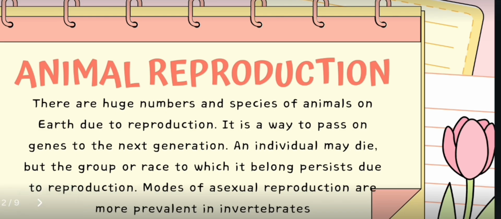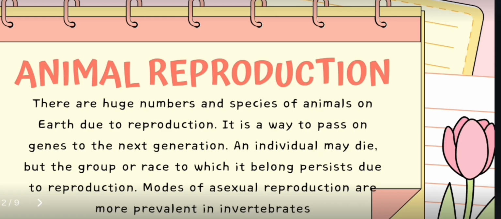There are huge numbers of species of animals on Earth due to reproduction. It is a way to pass on genes to the next generation. An individual may die, but the group or race to which it belongs persists due to reproduction. Modes of asexual reproduction are more prevalent in invertebrates. There are two main modes of reproduction in animals.